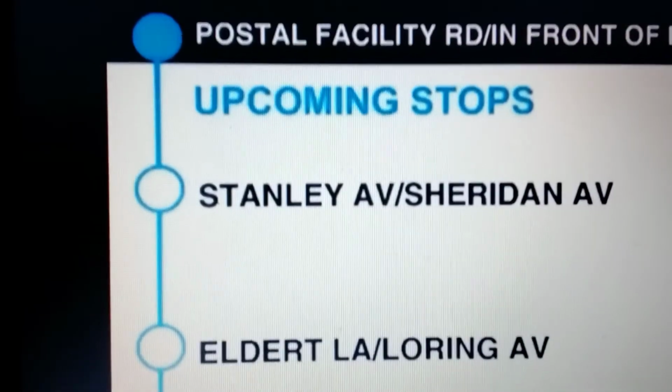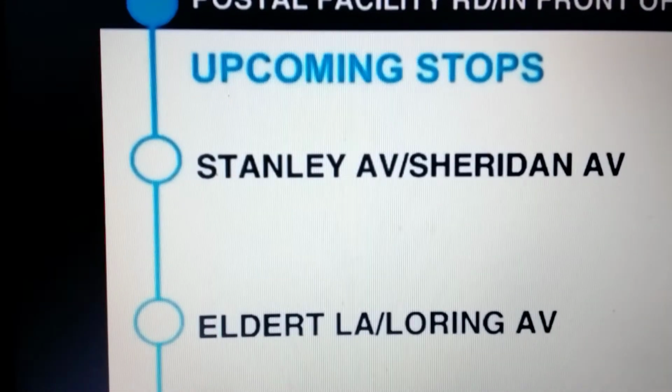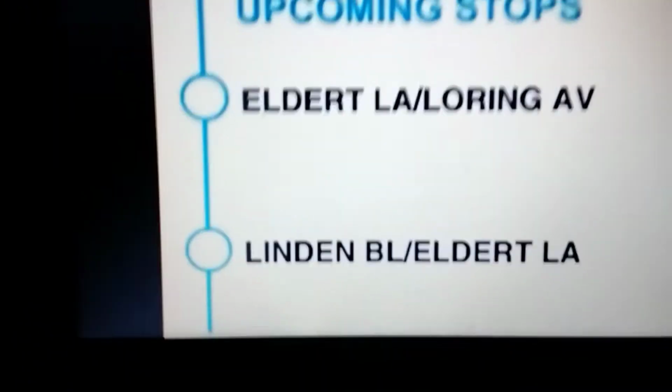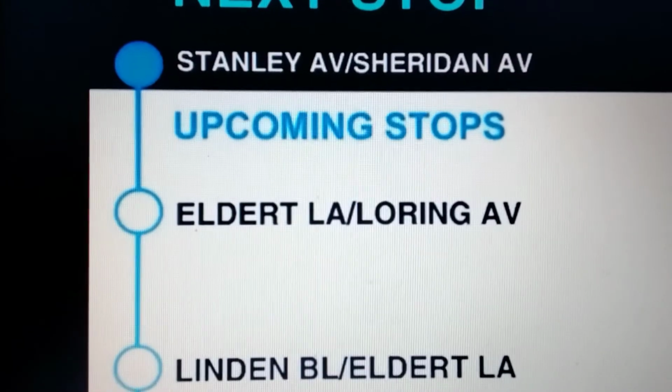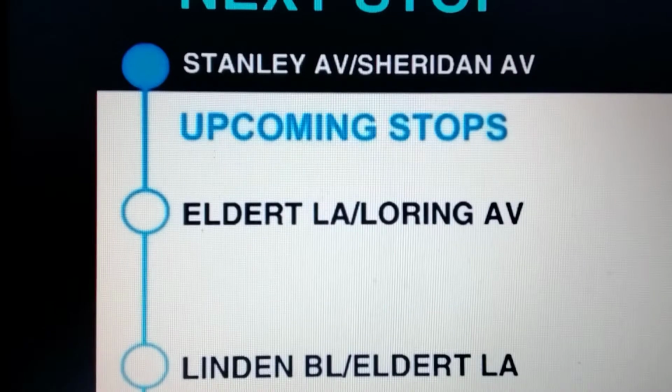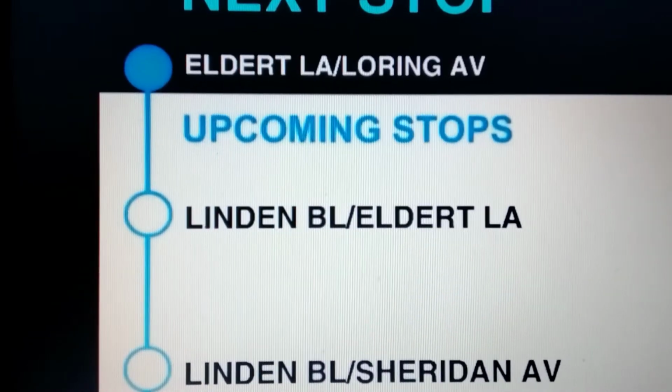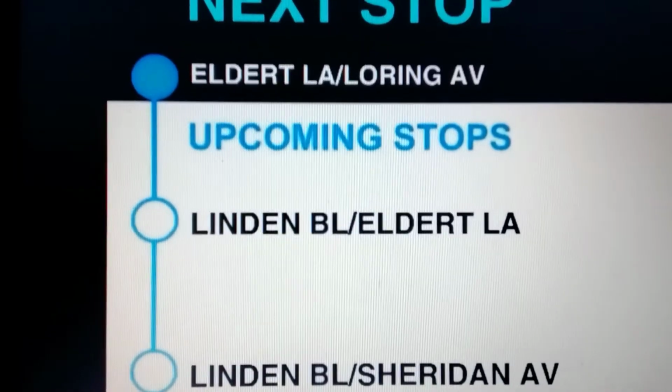This stop is Postal Facility Road and in front of facility. Next stop, Stanley Avenue and Sheridan Avenue. This stop is Stanley Avenue and Sheridan Avenue. Next stop, Eldert Lane and Loring Avenue. This stop is Eldert Lane and Loring Avenue.